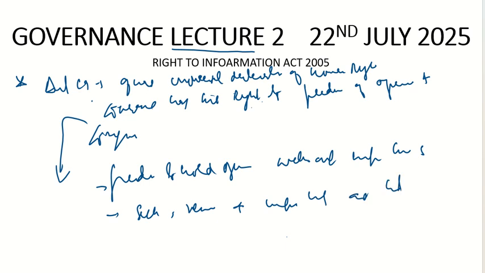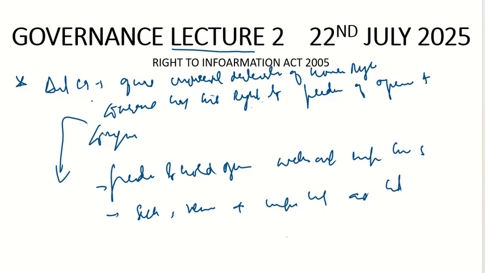So according to the Universal Declaration of Human Rights, Article 19 says that everyone has the right to freedom of opinion and expression. This right includes the freedom to hold opinions without interference and to seek, receive, and impart information and ideas.